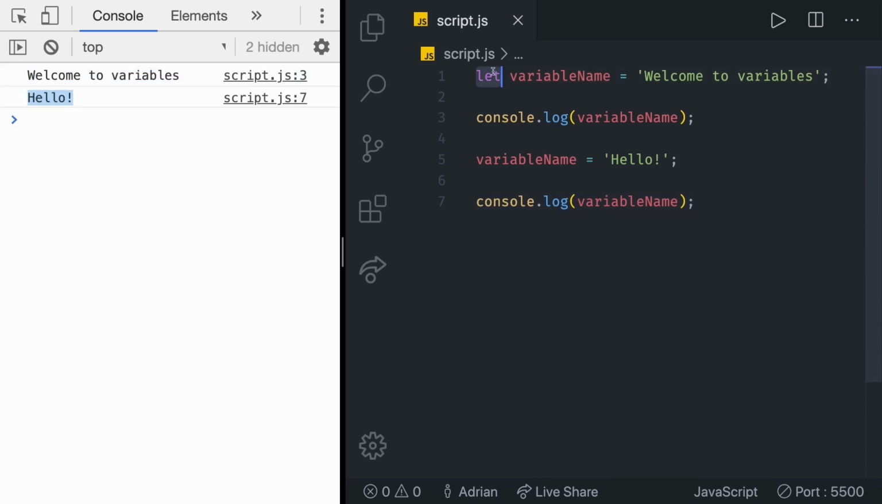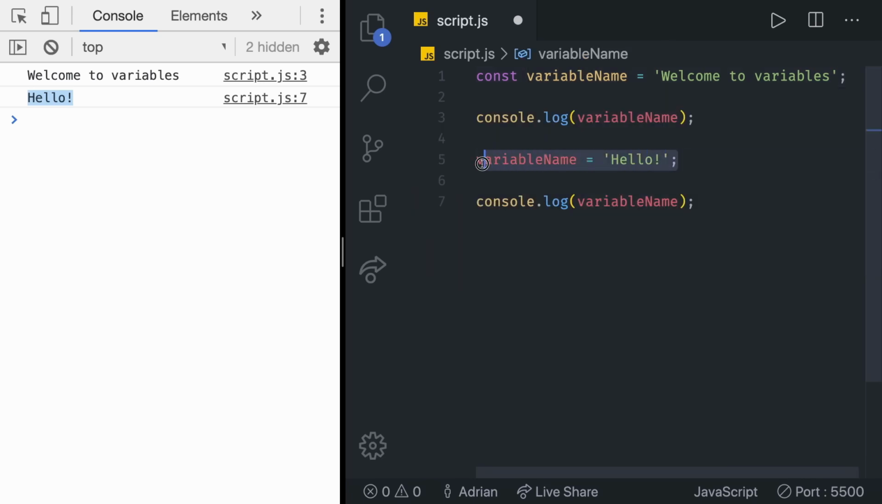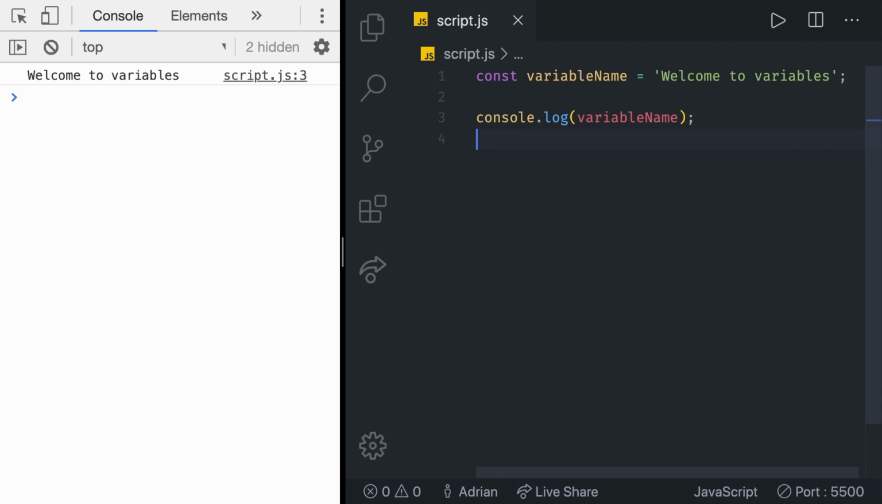If we were to do that with const, const variable name, and in here we are redeclaring it, you would get an error. Uncaught type error, assignment to constant variables. That means that we can never reassign values to a constant variable. So if we remove this, now what do you think? Can we name our variables literally anything we want?